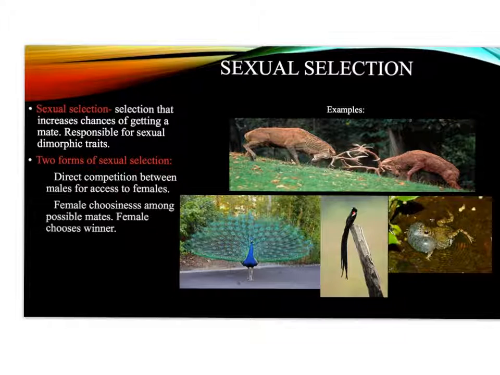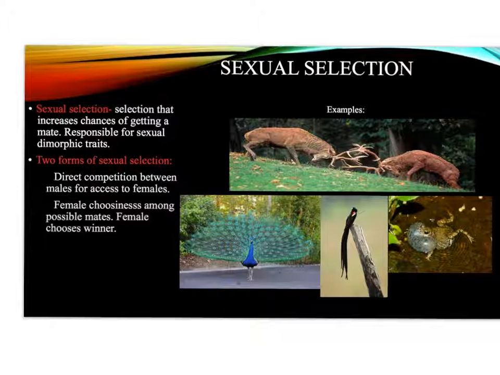There are two forms of sexual selection. There is direct competition between males for access to females, and female choosiness among possible mates. The female chooses the winner. In this example, we see two male deer in direct battle competing for a female mate. The winner of battle will gain access to females, whereas the loser will forfeit its chance to mate. Male-male competition will promote armaments that allow for victories in battle.